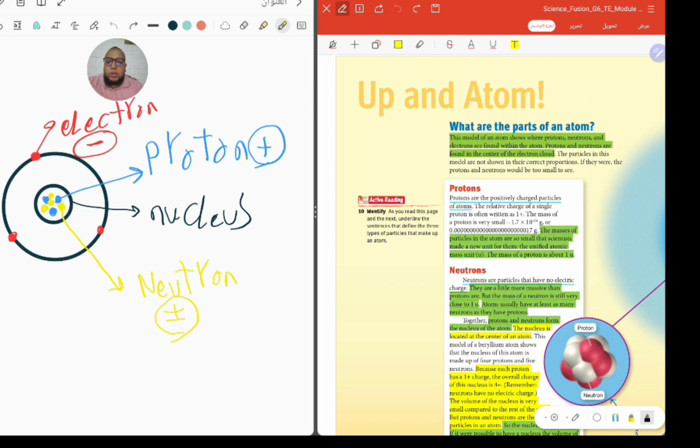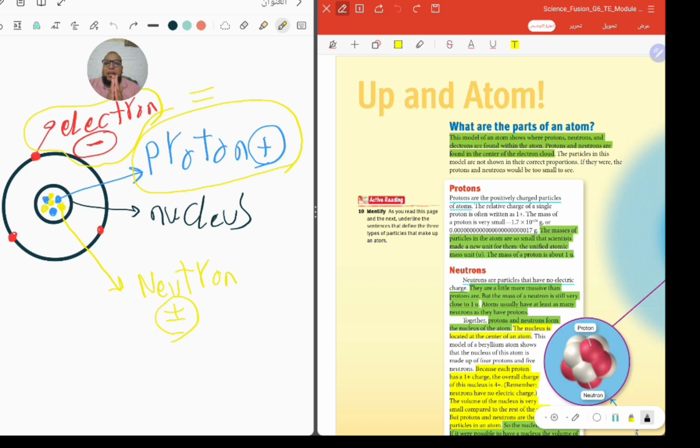The atom as a whole has no charge. Why? Because the number of positive protons equals the number of negative electrons. If we have 4 electrons, that means we have 4 protons. If we have 5 electrons, that means we have 5 protons, and so on.